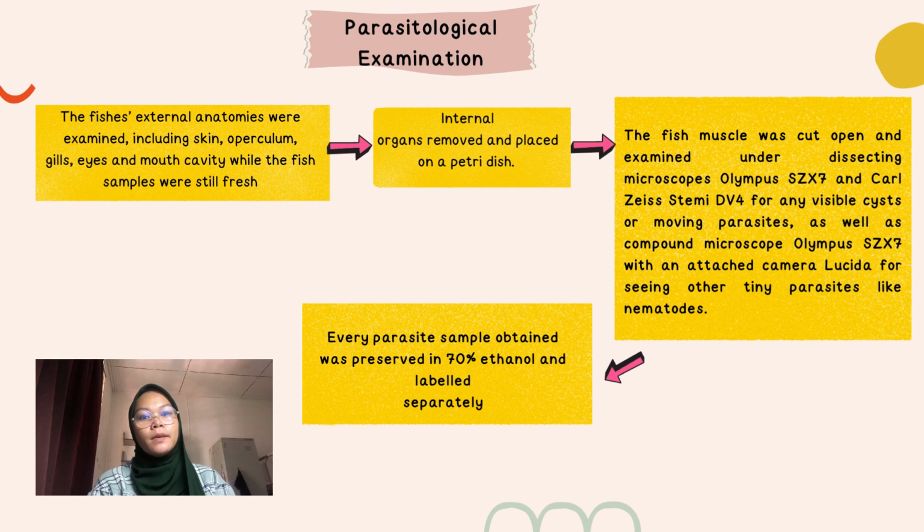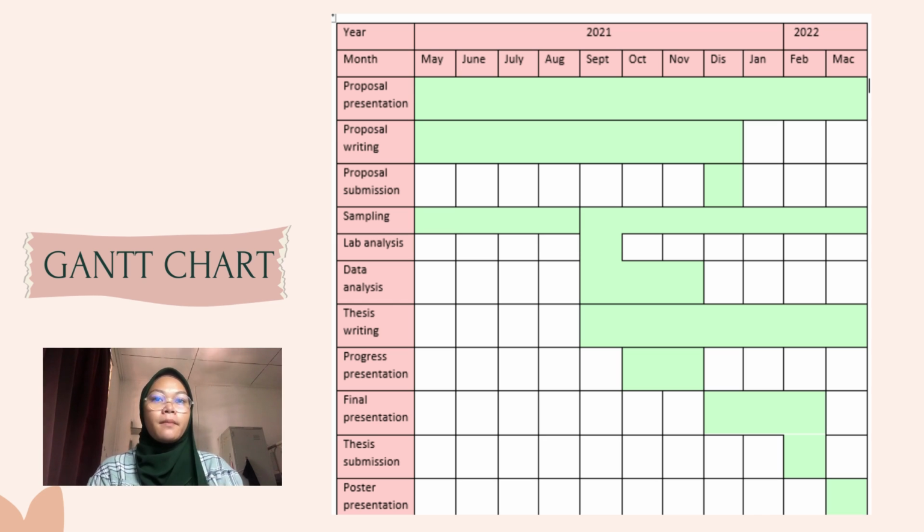Internal organs were removed and placed on a petri dish, and the fish muscle was cut open and examined under a dissecting microscope, Olympus SZ7 and Zeiss STEMI DV4, for any visible cyst or moving parasite, as well as a compound microscope with an attached camera lucida for seeing other tiny parasites like nematodes. Every parasite sample obtained was preserved in 70% ethanol and labeled separately. So this is my Gantt chart that I will use during this project.